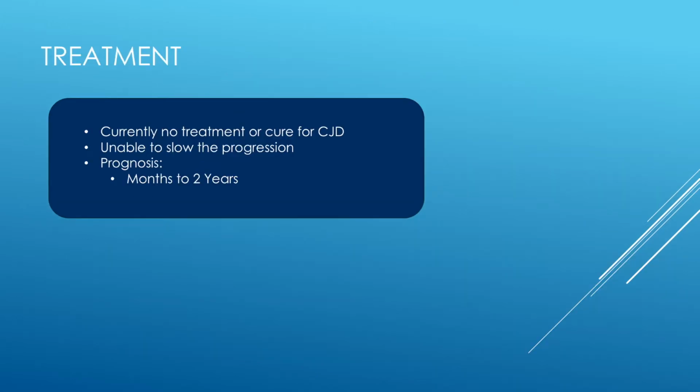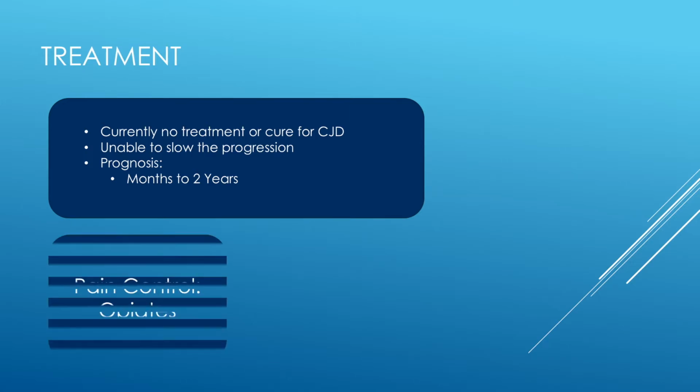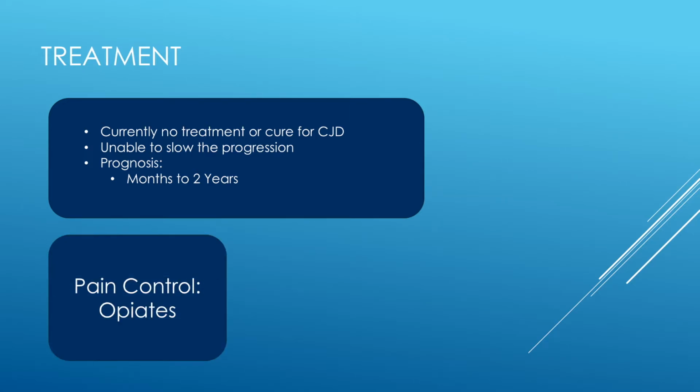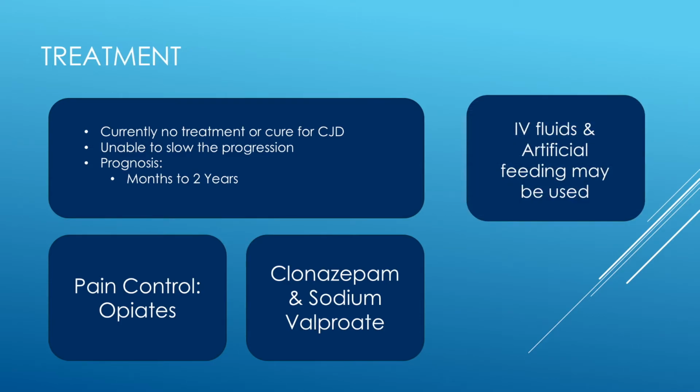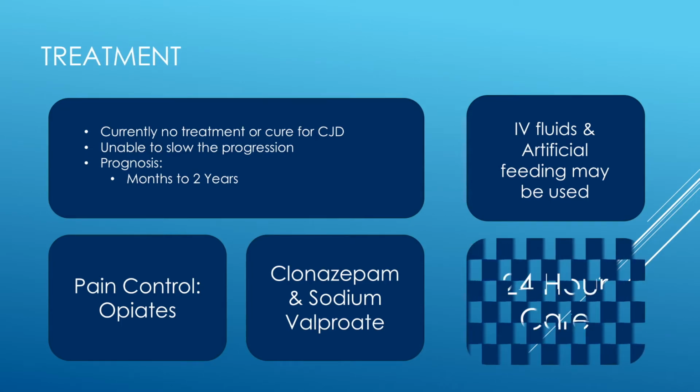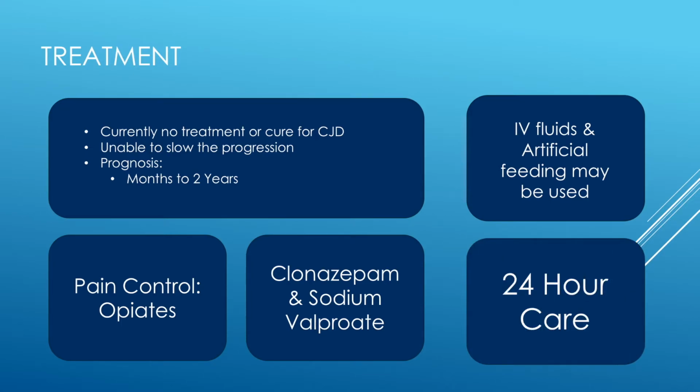Currently, there is no treatment or cure for CJD, and we are unable to slow the progression. The prognosis is a couple of months to 2 years. However, treatment usually involves symptom control and management. Pain control is done through opiates. Pharmaceuticals such as clonazepam and sodium valproate are used in treatment of mood problems and muscle spasms. IV fluids and artificial feeding may be used later as the disease progresses, and eventually the patient will require 24-hour care up until death.